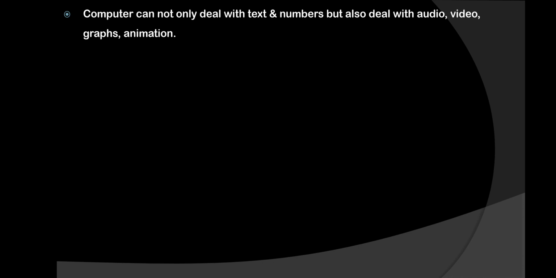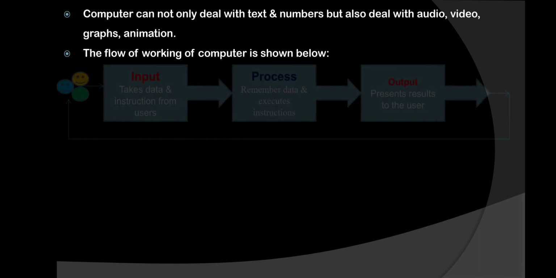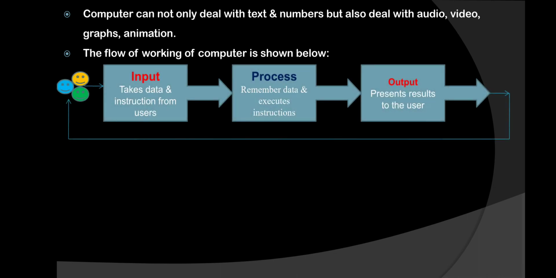Next, the flow of working of a computer, how it works and in which manner the flow goes, you will get from this image. A user provides input using different kinds of input devices, and the work of the input device is to take data and instructions from the user.